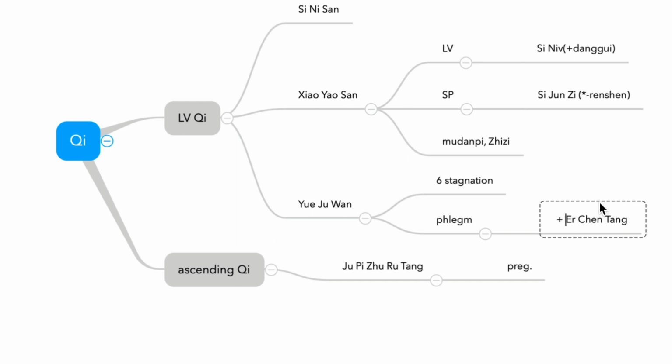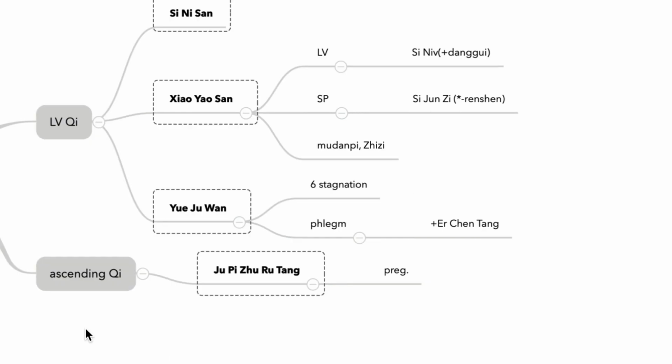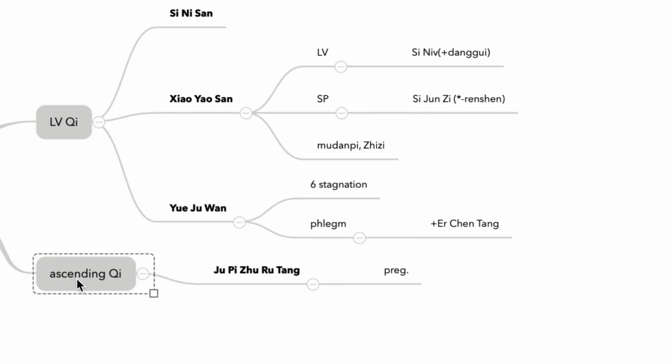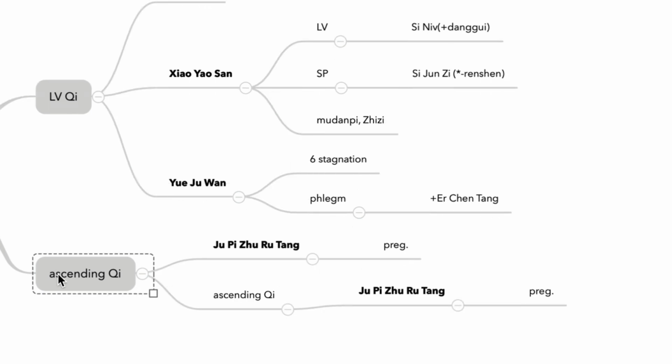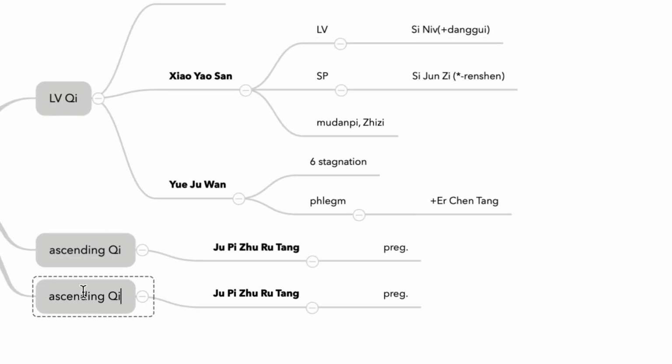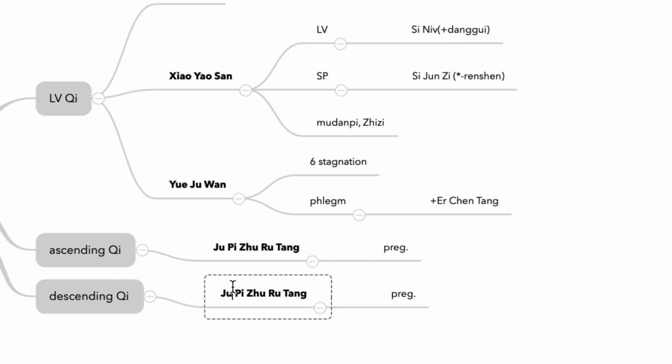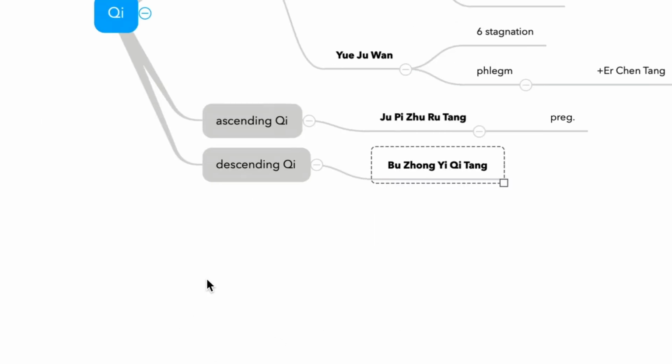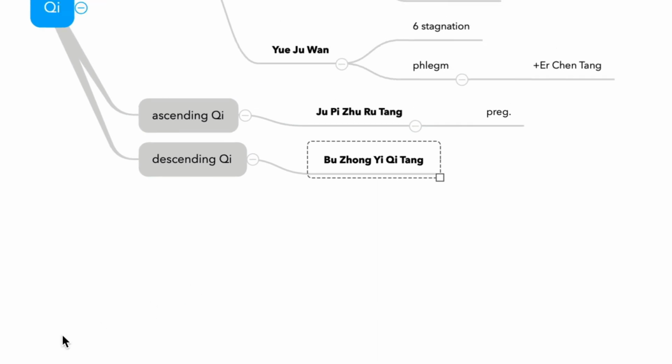Six accumulation decoction. What is the formula for descending qi? Do you remember descending qi? Descending qi. You know this. Suzi Jiangqi Tang. But this formula will be taken care of in the tonifying section.